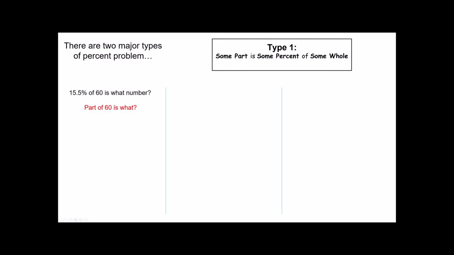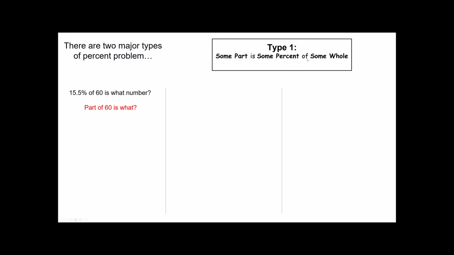The part is what? So when I go to use this strategy right here, some part is some percent of some whole, I can think back to our first lesson on translating algebraic expressions and equations. And I can remember that this word is right here is our verb or our predicate. This is going to be an equal sign.